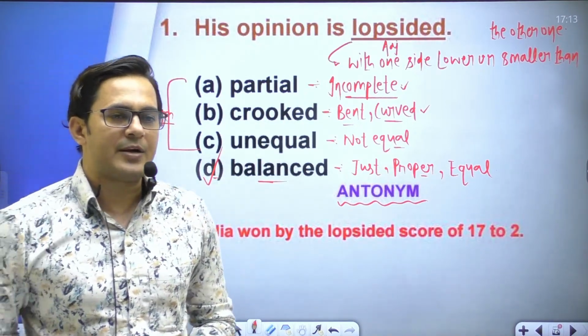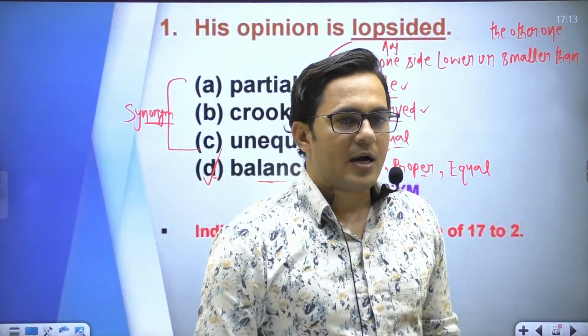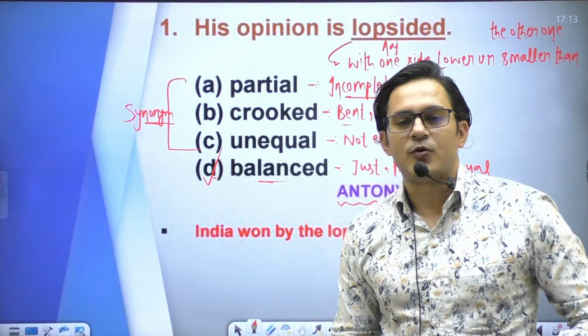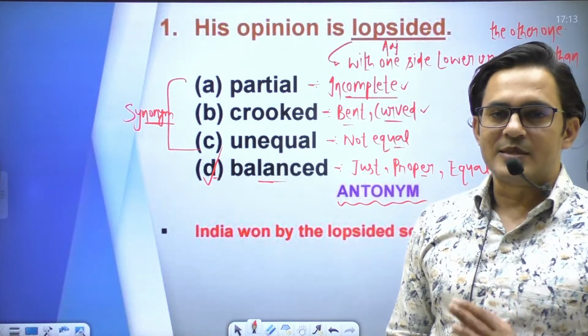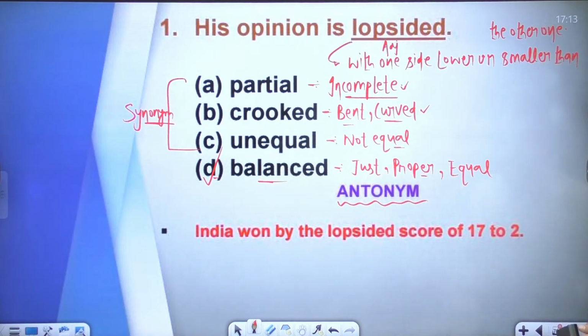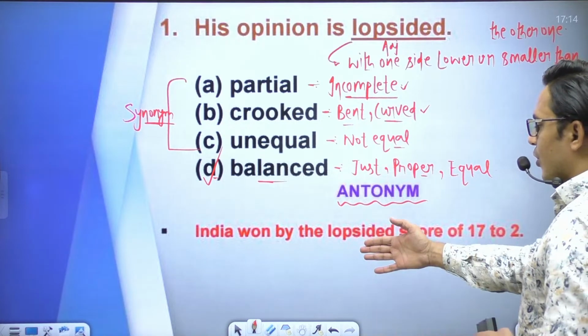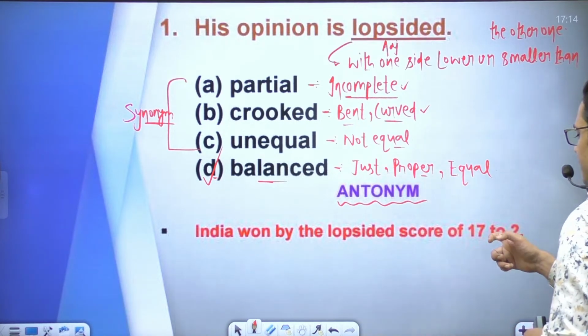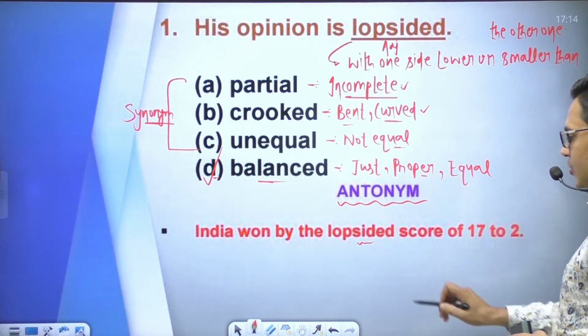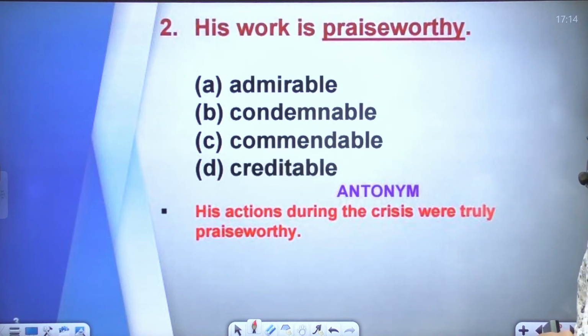Balanced will be the right answer. Something that is just, proper, or equal. India won by a lopsided score of 17-2, right? Not equal means lopsided.